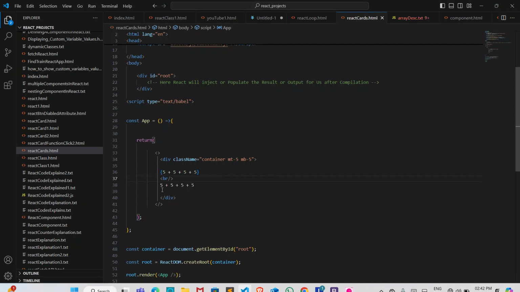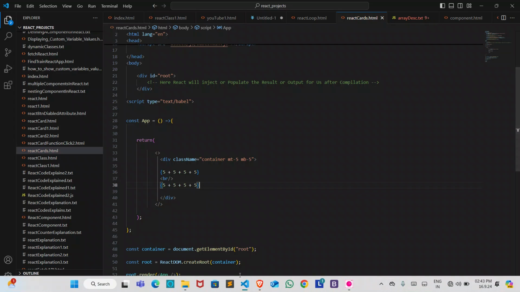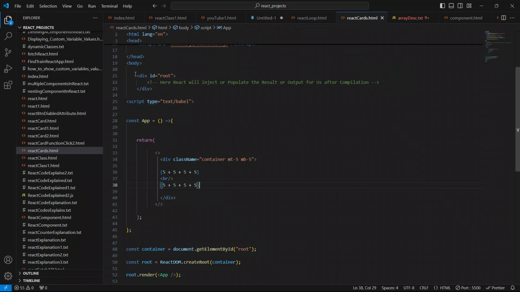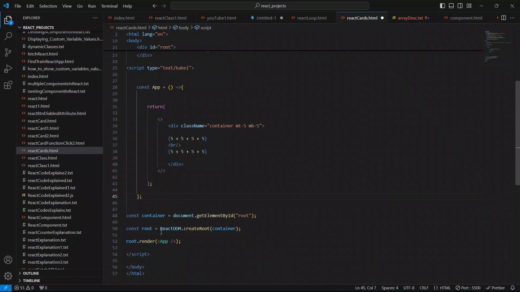Okay, so let's just put this inside the open and closing curly braces as well. So come up here and put it inside the open and closing curly braces also. Now just save your code and go to the browser. See, now we can see here 20 and 20. Okay, so now which means this wrapper div or container div has been connected, has been mounted with this parent component. Okay, so this is it. Just remove it, we don't require it.